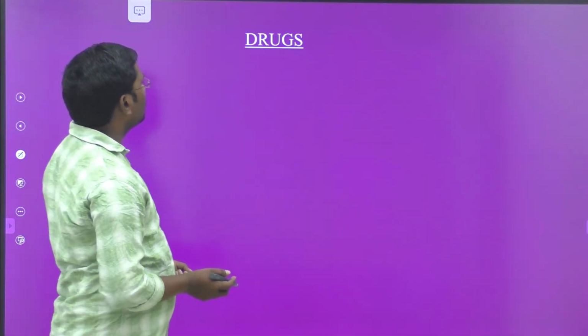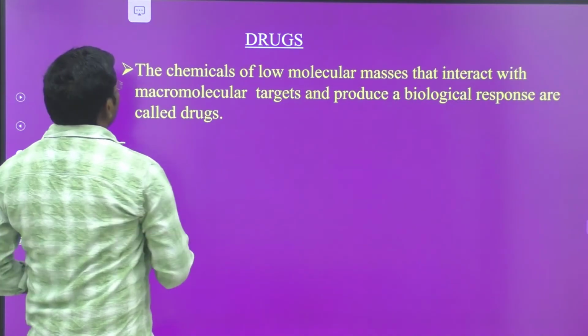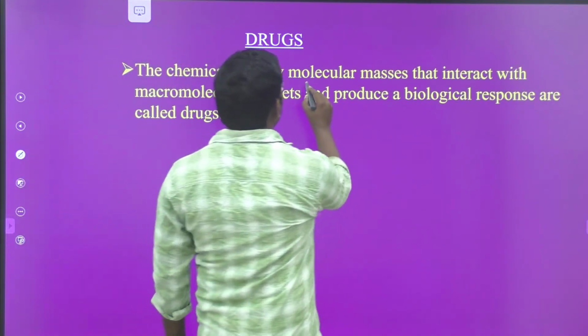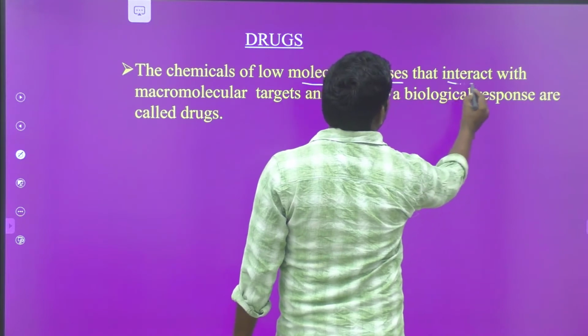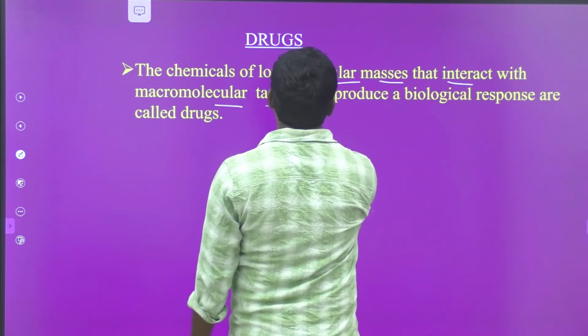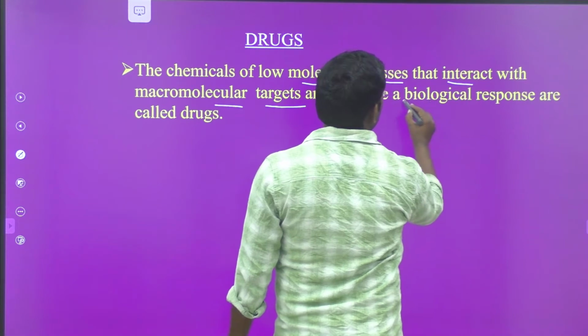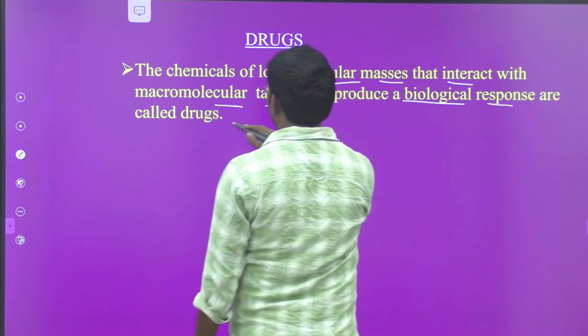So come to the first one, drug. What is meant by drug? The chemicals of low molecular masses that interact with macromolecular targets and produce a biological response are called drugs.